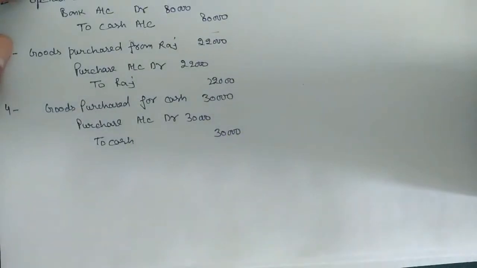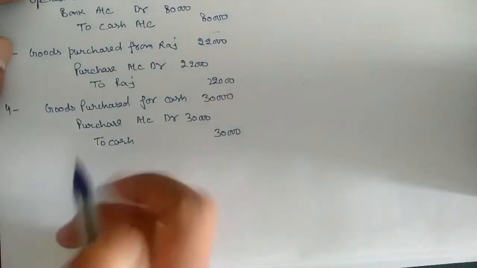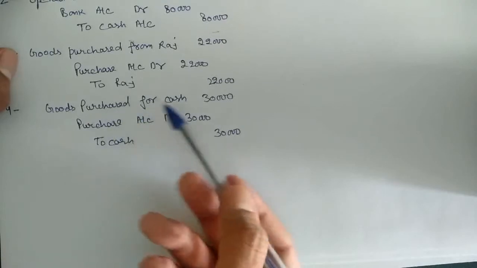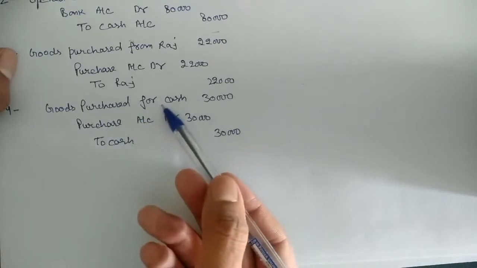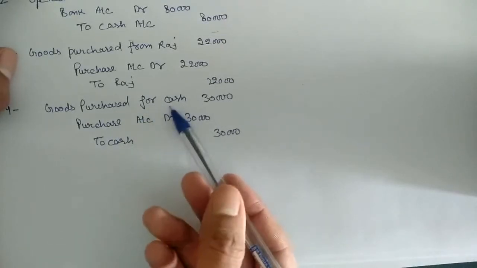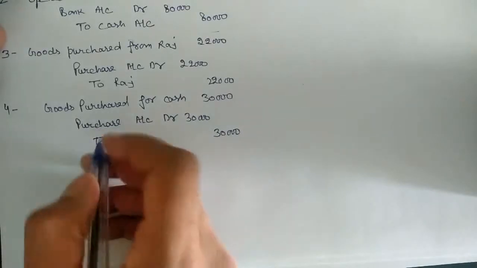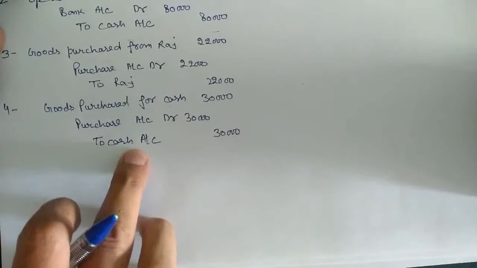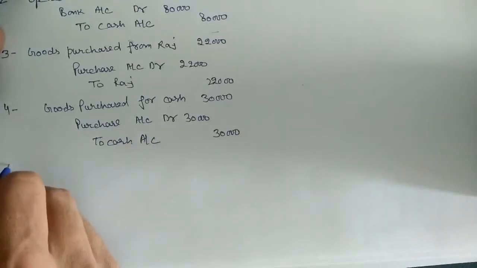In this entry they don't mention the name of the goods, so we will take purchase, and they clearly mention that the transaction is processed through cash, so there is an outflow of cash from the firm, so we will credit cash.